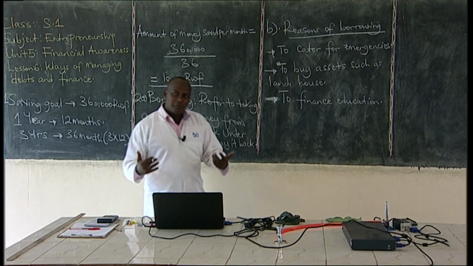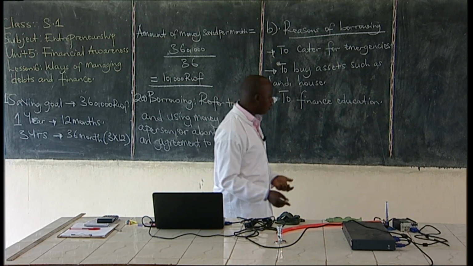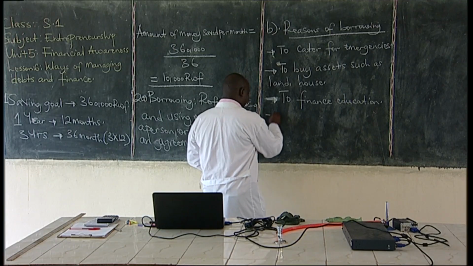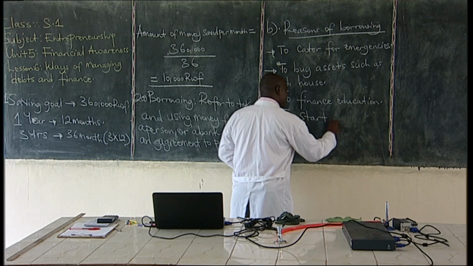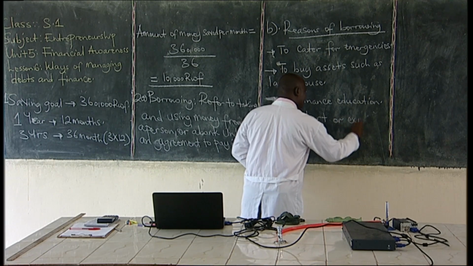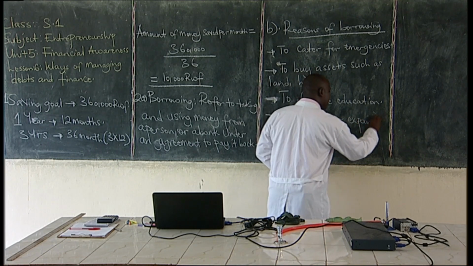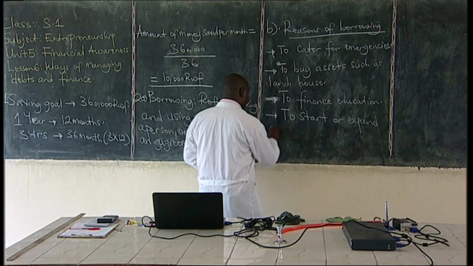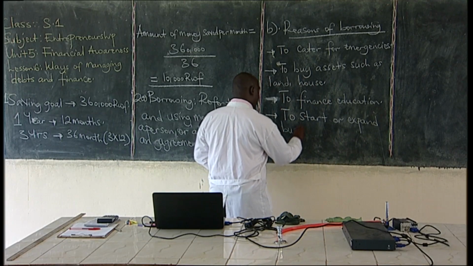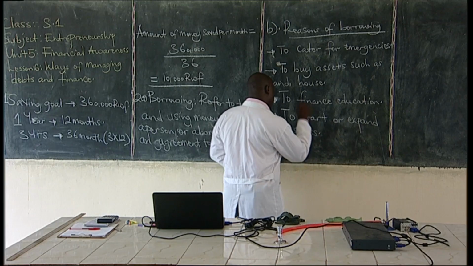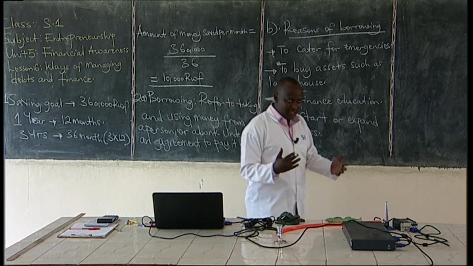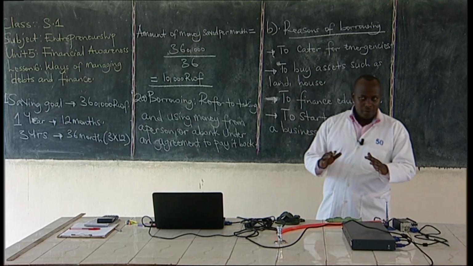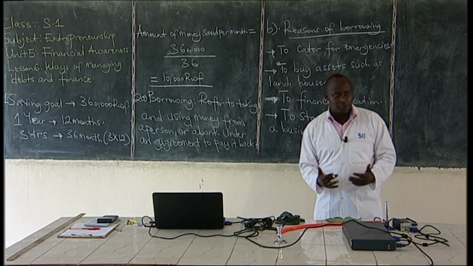The next reason for borrowing is to start or expand a business. Remember, learners, what we learned in the previous lessons: the sources of business capital.